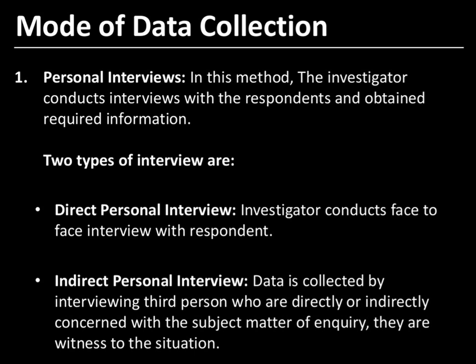In the direct personal investigation method, the data are personally collected by the investigator from the informants, or we can say in direct contact with the people from whom the information is to be collected. So the success of this method depends upon the impartiality and tolerance of the investigator, how much he can tolerate the responses.